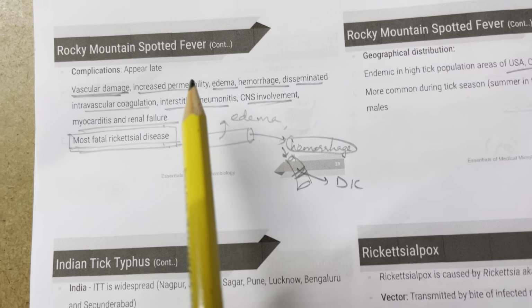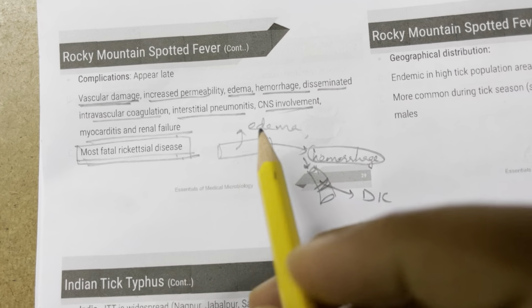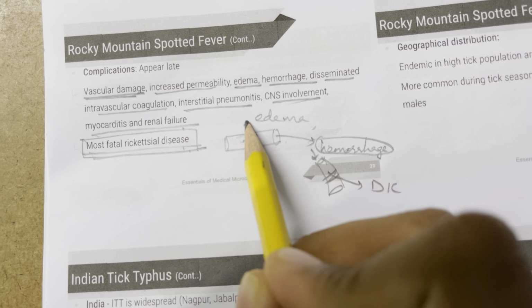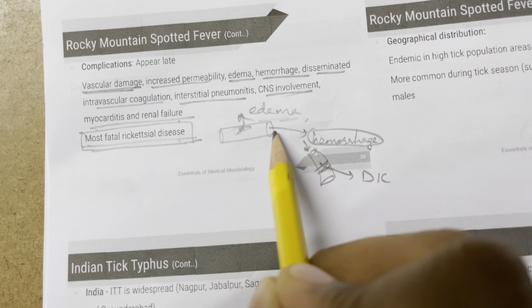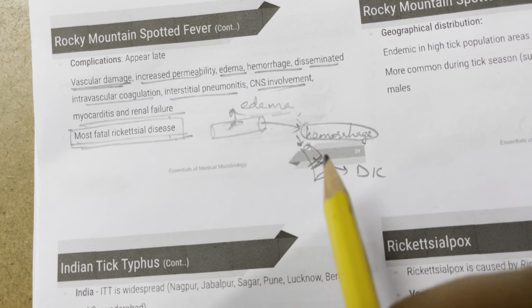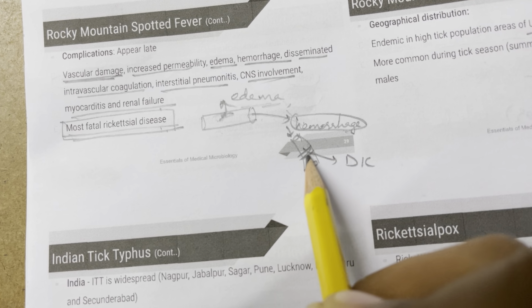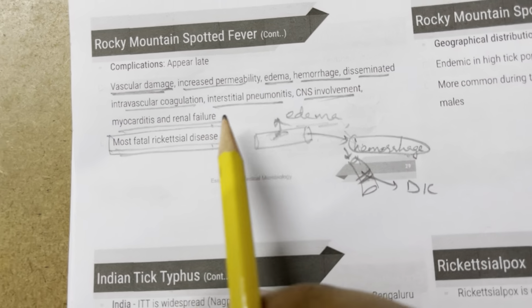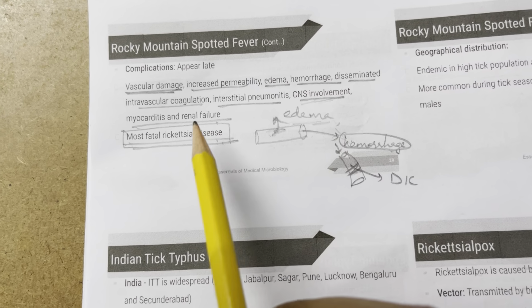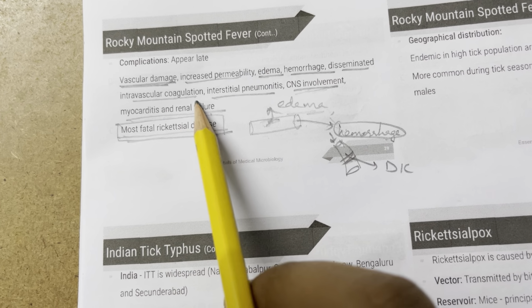And then moving on to the complications, they appear late. There is vascular damage, so there is increased permeability, which leads to edema. And then if it leaks out of the vessel, there is hemorrhage, and finally disseminated intravascular coagulation, interstitial pneumonitis, and CNS involvement, myocarditis, as well as renal failure.